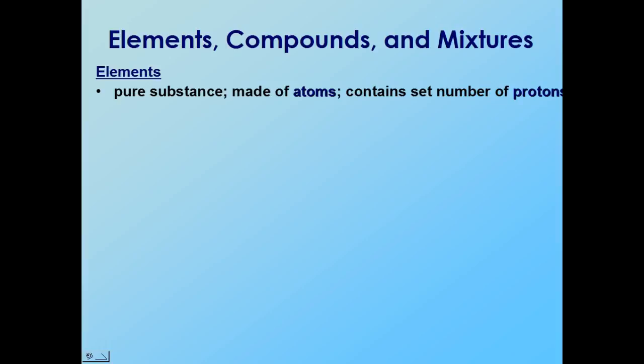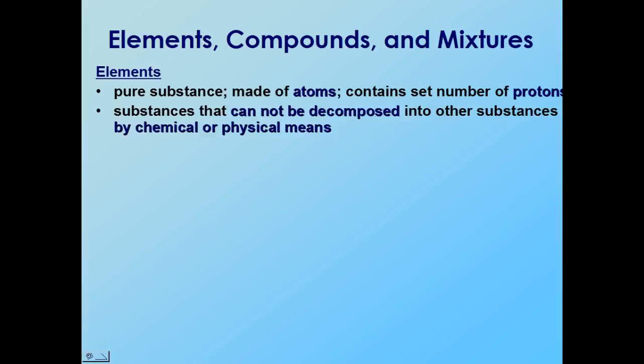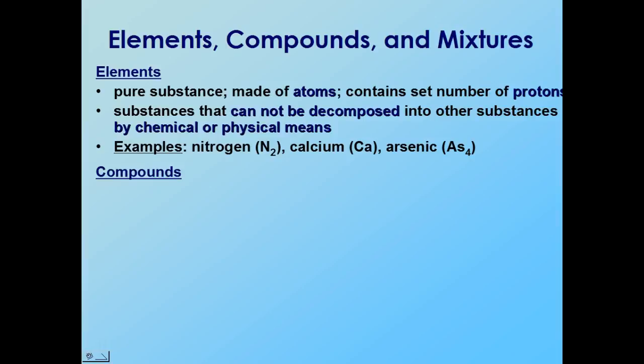Every element has a unique number of protons. So elements are uniform throughout. You can have elements consist of a single atom, such as calcium, as a diatomic molecule like nitrogen, or as a group of multiple atoms, such as arsenic, As4. As long as there is a single capital letter, it's representing one element, and you know that that is not able to be decomposed by chemical or physical means.